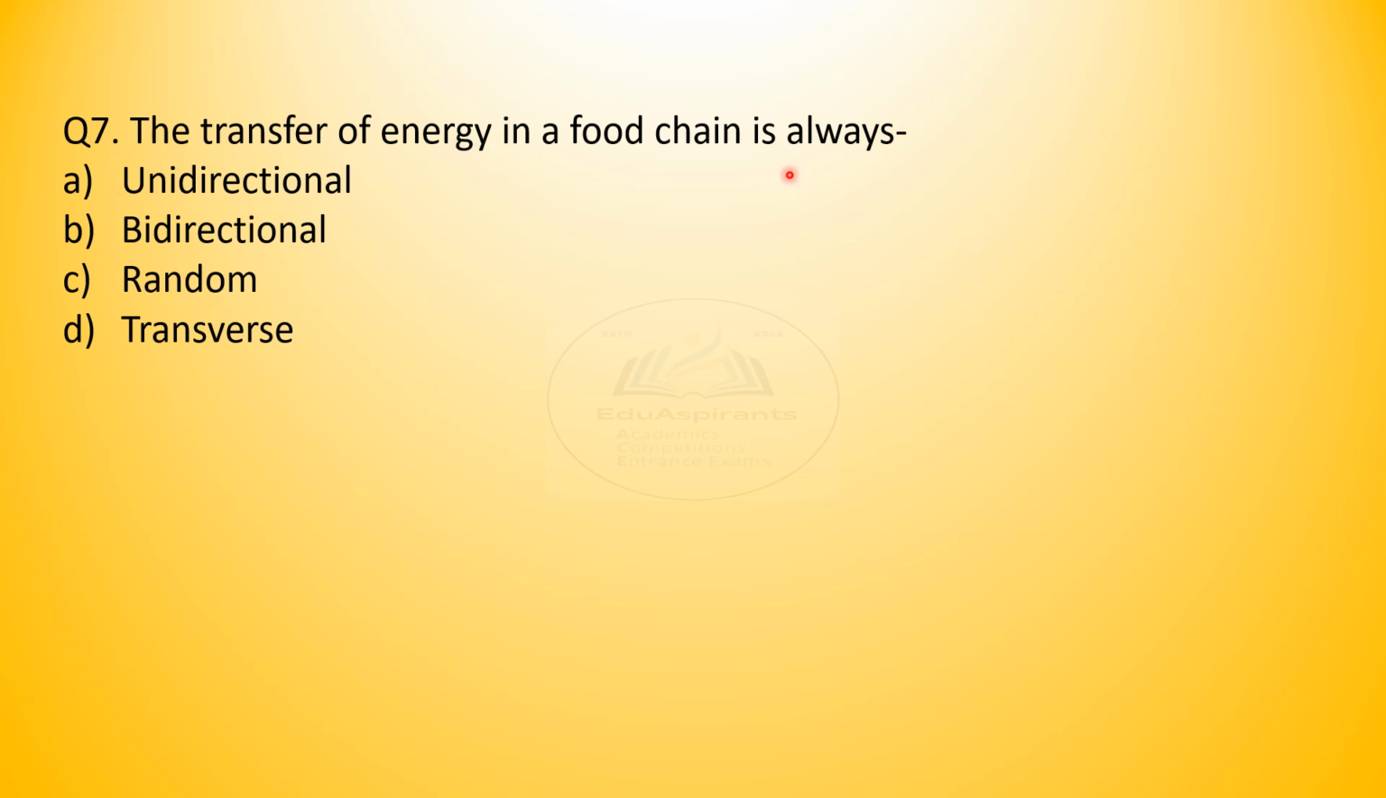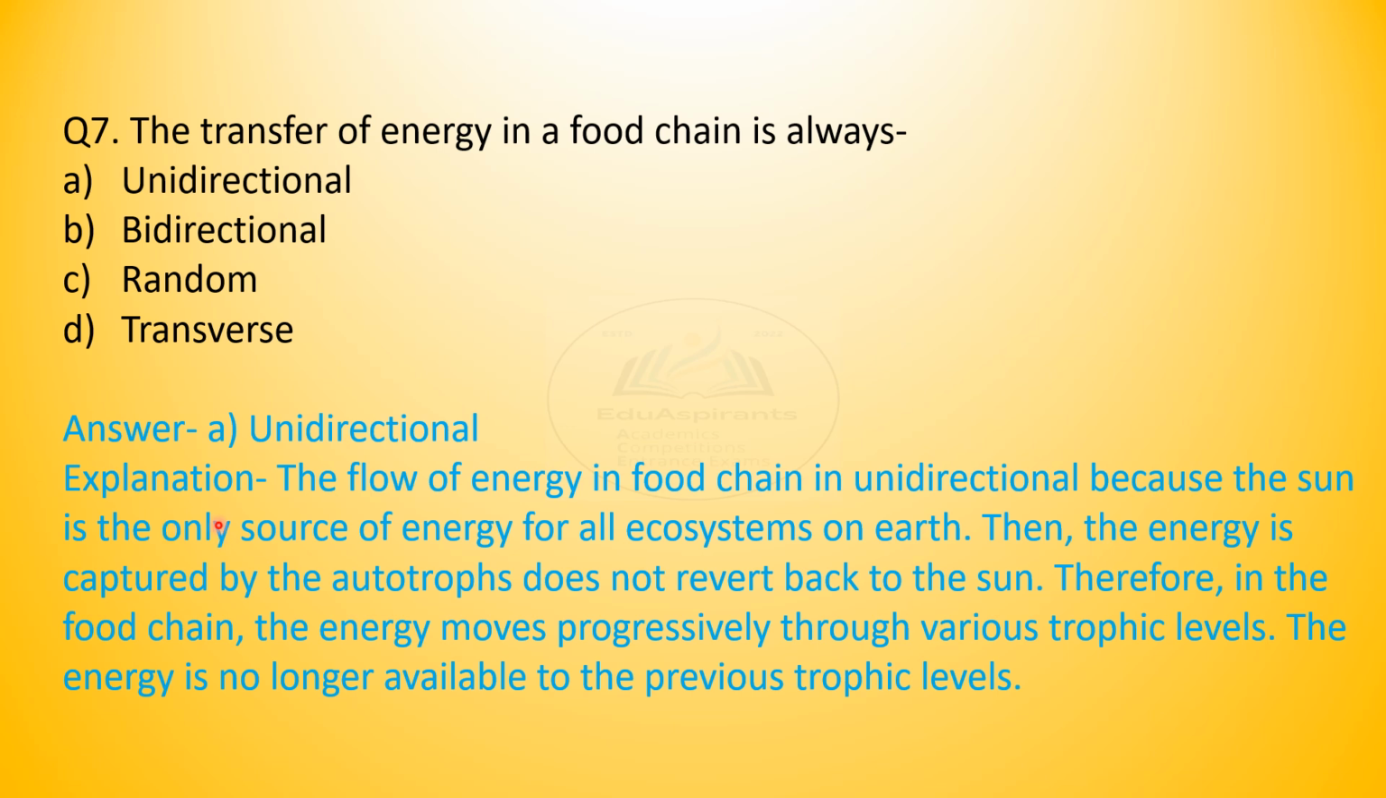Question 7. The transfer of energy in a food chain is always unidirectional, bidirectional, random transfers. What is it that you have marked? Answer is A, unidirectional.